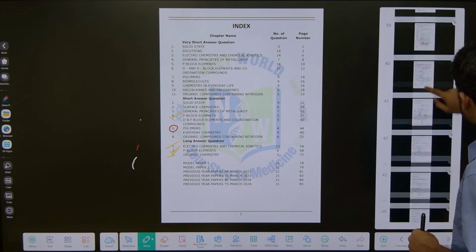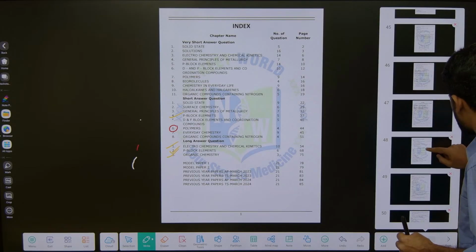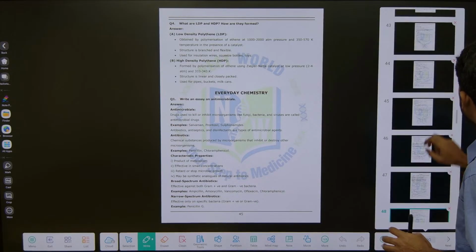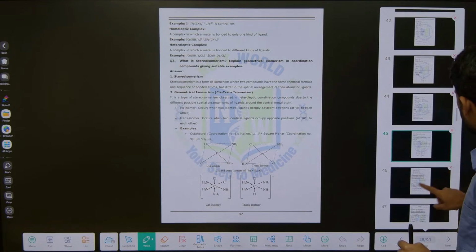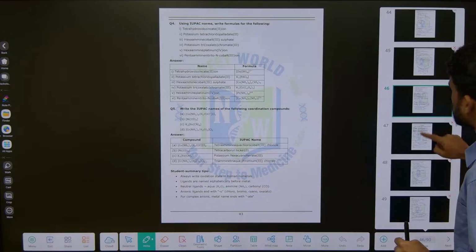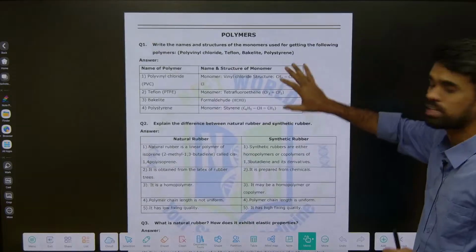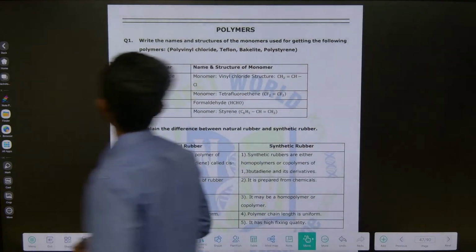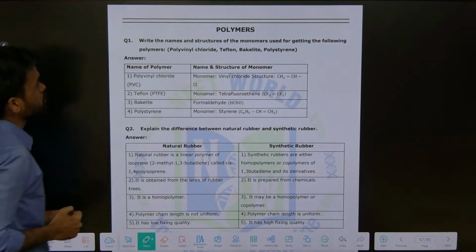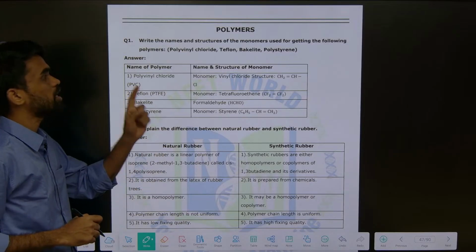Guys, one more thing: once you access these materials, whatever content is there in the material, I will be explaining here. It means you will feel more comfortable when you see the same explanation from the book. This is what you need to attempt in the exam also. Look, this is our polymers. If you open the booklet after downloading the PDF, you will see polymers like this. Now what is the first question in the book? Write the names and structures of monomers used for getting the following polymers.